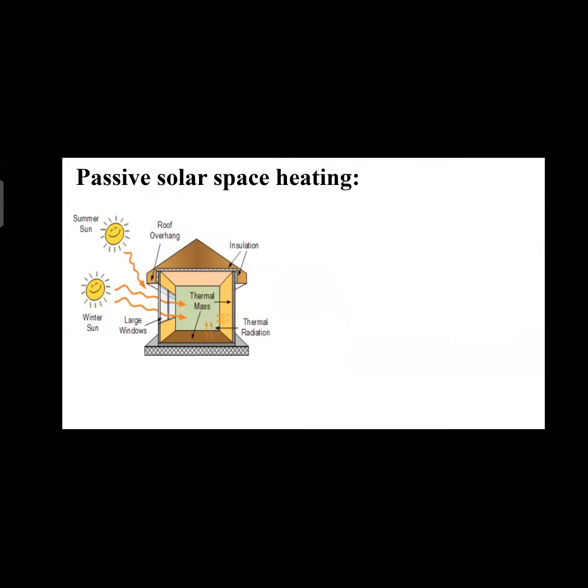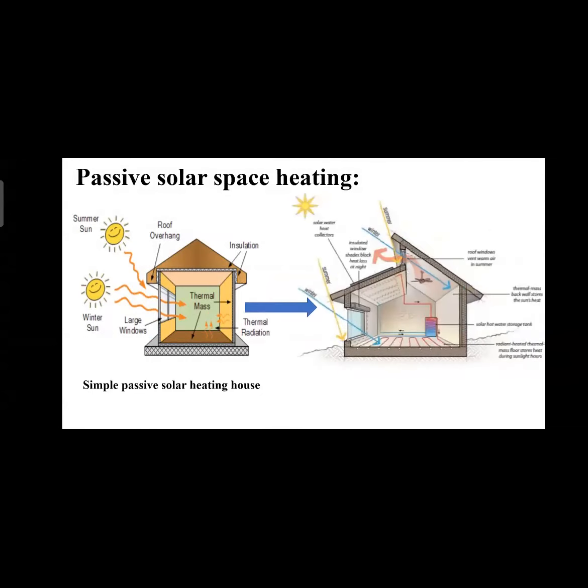So this is a simple passive solar heating house, a modern house built on the principle of passive solar heating, which also includes passive water heating. In this we can also see that the summer sun rays are not allowed to come into the house, and winter sun rays are allowed to get into the house. And here a passive water heating system is also placed.